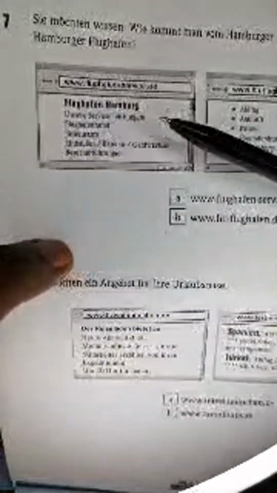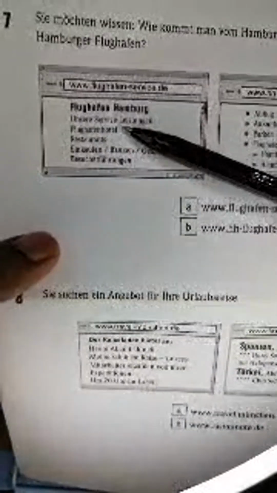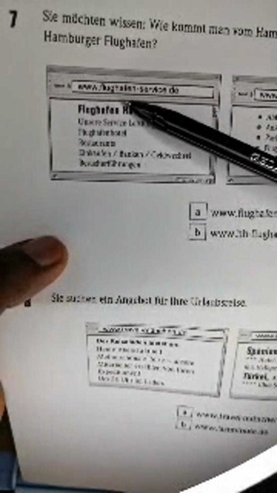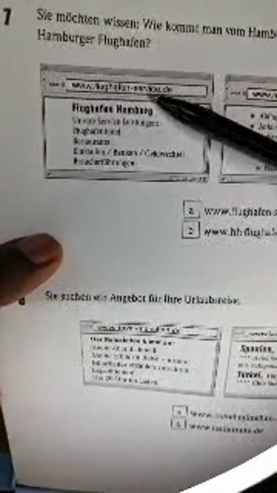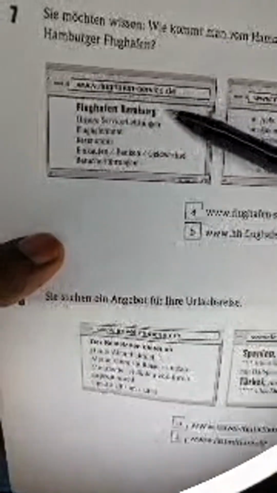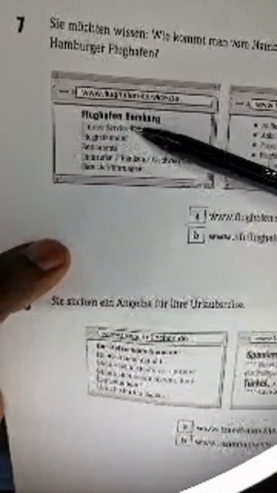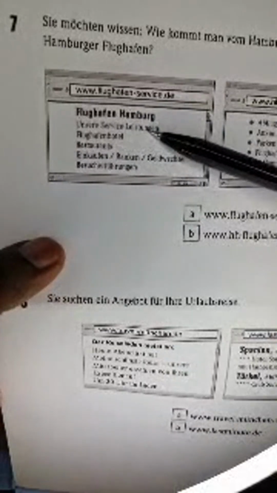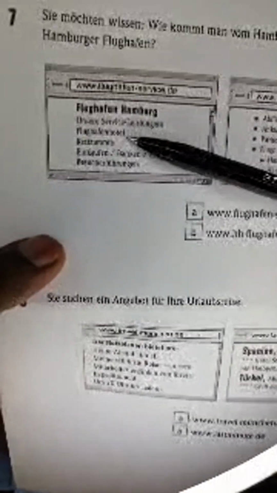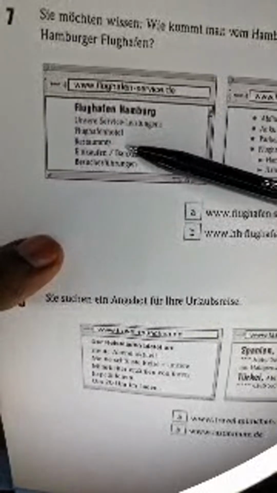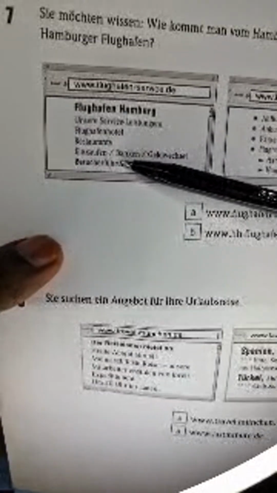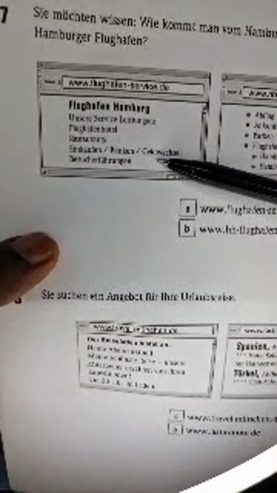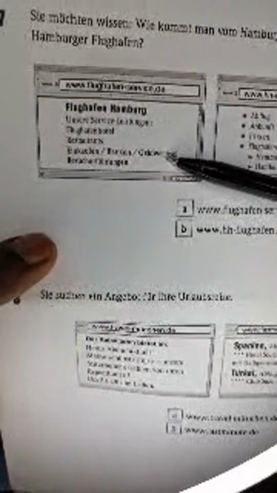So you're going to be looking at the 2 choices, which one gives you direction from the Hamburger train station to the Hamburger airport. Choice A. Choice A talks about www.flughafen-service.de, right? Look at the choice. Flughafen Hamburg. Unsere Serviceleistungen. Flughafen Hotel, Restaurants, Einkaufen, Banken, Geldwechsel, exchange of currency, right?